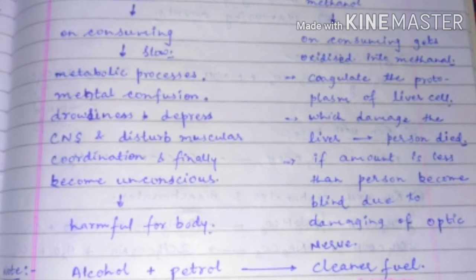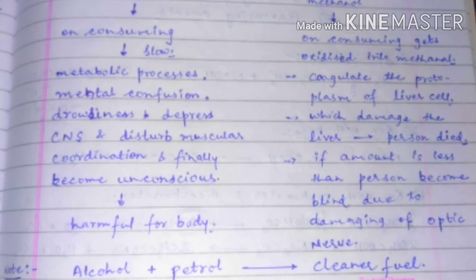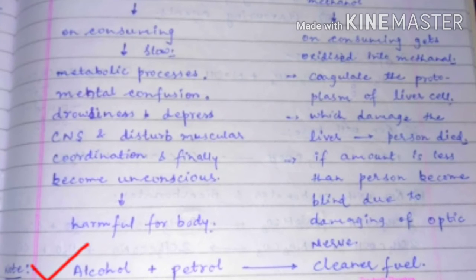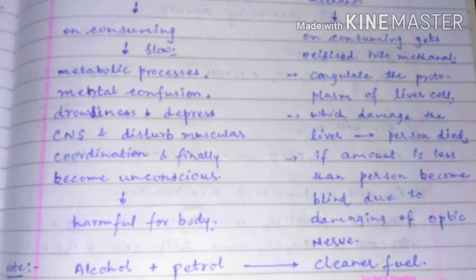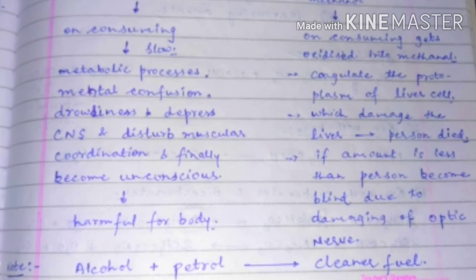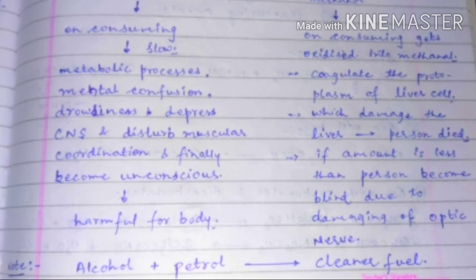Then students, the important note here: when we mix alcohol into petrol, it becomes a cleaner fuel. Why? Because it gives only carbon dioxide on burning. Because of that, nowadays in many cities and countries, this cleaner fuel is used.